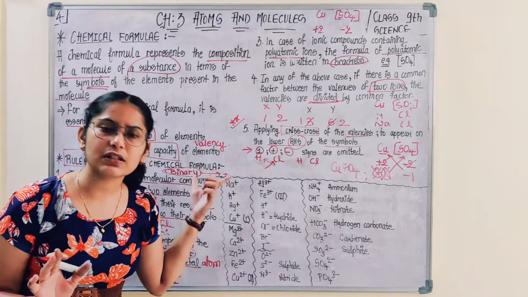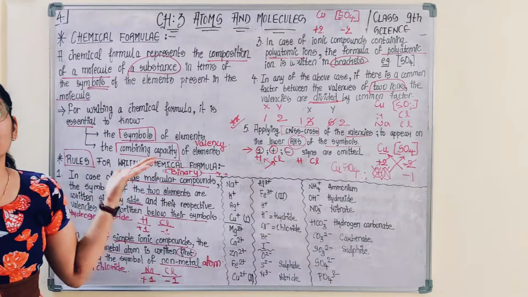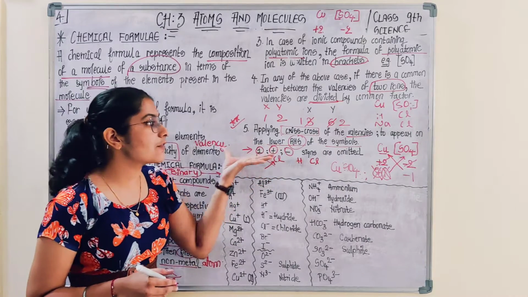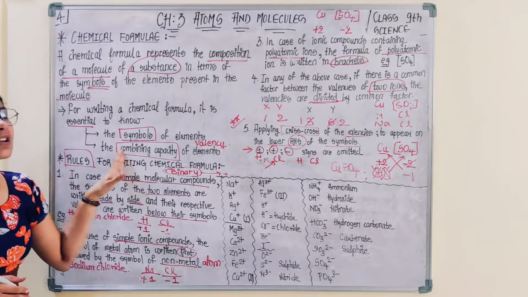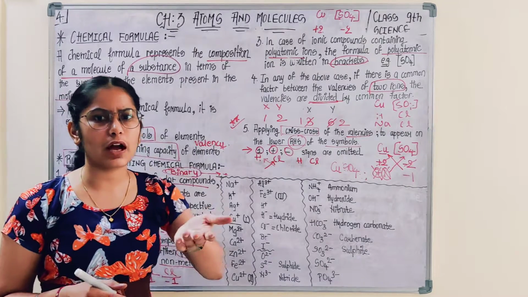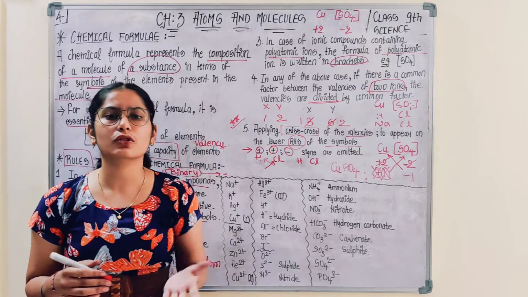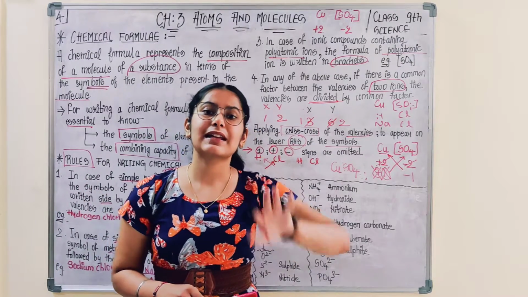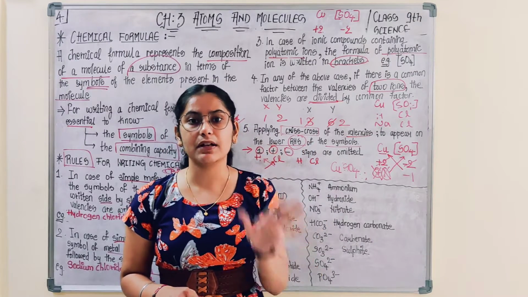We would be solving some questions. Then you would be fluent enough in solving these kinds of questions, and in getting the chemical formula for a particular molecule. So for solving this, what you require is you should know the symbol of the element, and you should know the combining capacity, valency of the element. Majorly you are able to recall the symbols now. Only a few you won't be able to recall, so you have to recall from the table given in the textbook. Apart from this, there is another table for valencies given in the textbook. So you have to remember and revise that also.